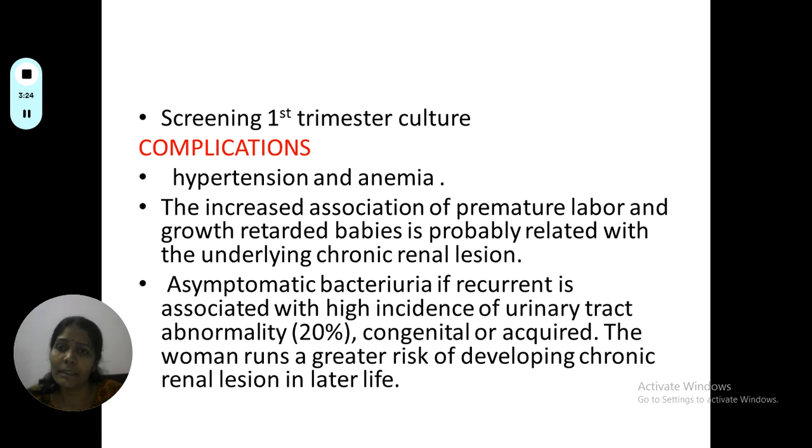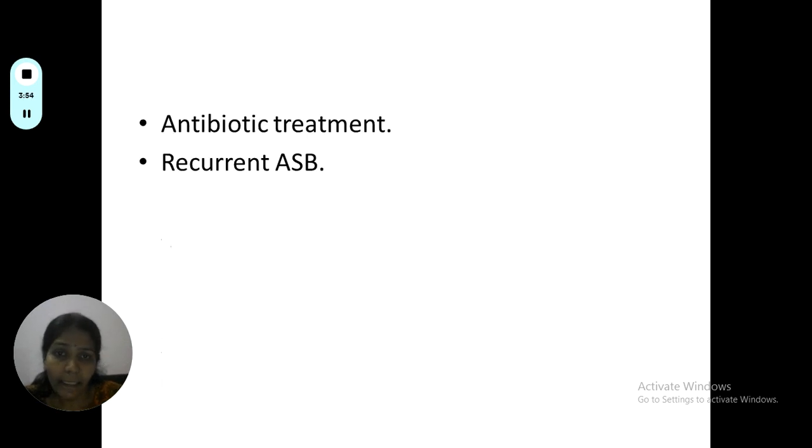So what are the complications of asymptomatic bacteriuria? Because of this, it can lead to hypertension and anemia. There is increased association of premature labor and growth retarded babies related to the chronic underlying renal condition. And asymptomatic bacteriuria, if recurrent, is associated with a high incidence of urinary tract abnormalities. And there is a higher risk of developing chronic renal lesion in later life. So these are the complications that can occur in a patient with asymptomatic bacteriuria.